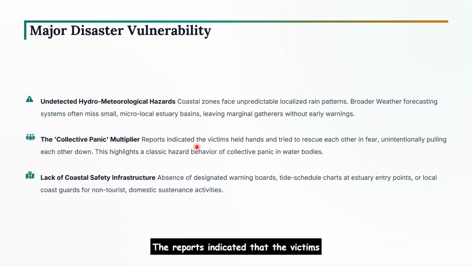The collective panic multiplier. The reports indicated that the victims held their hands and tried to rescue each other in fear, unintentionally pulling each other down. So, this highlights a classic hazard behavior of collective panic in water bodies.